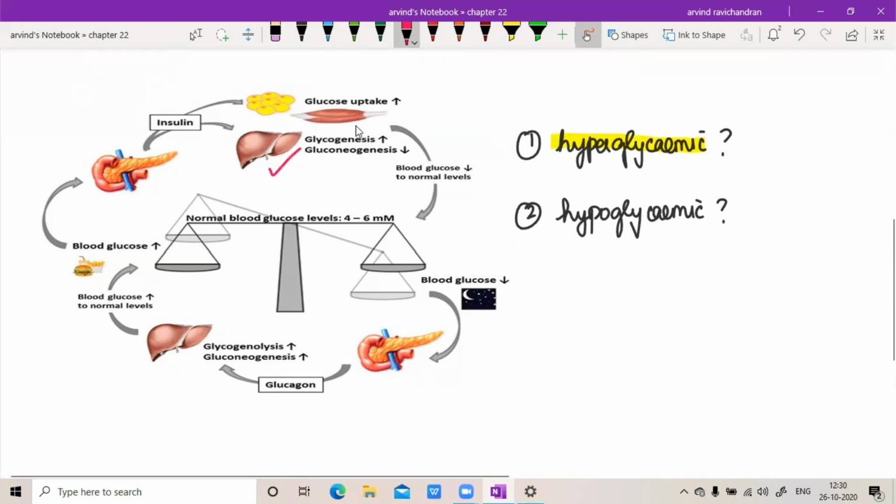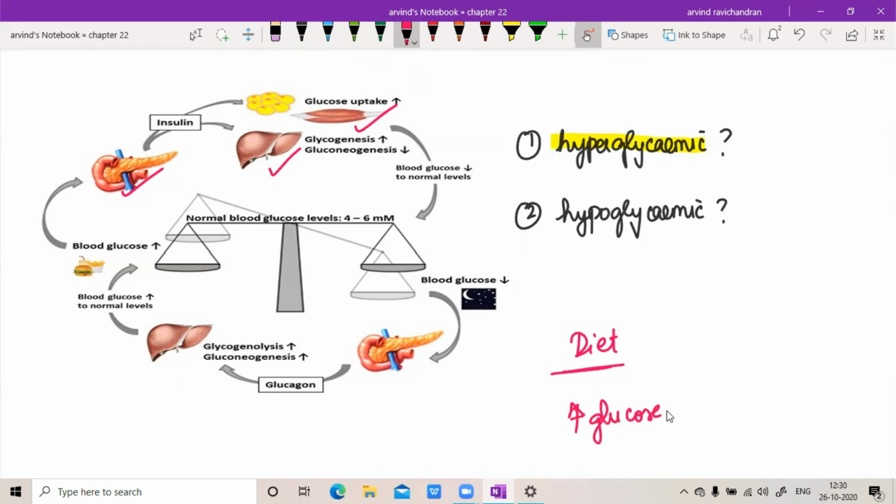If you observe this picture, we have the following organs: the liver, the muscle, and here the pancreas. We are going to understand through this picture how glucose is handled. Now, following a diet, say you have had a heavy lunch, you have gone to some North Indian restaurant and had two thalis and all that. After a diet, there is going to be increased glucose levels. Whenever there is increased blood glucose, the hormone that comes into action is insulin. Even in diabetic patients, you would have heard of people taking insulin injections.